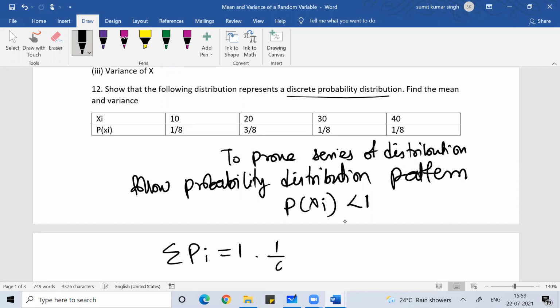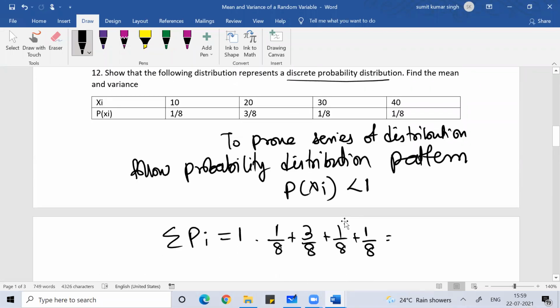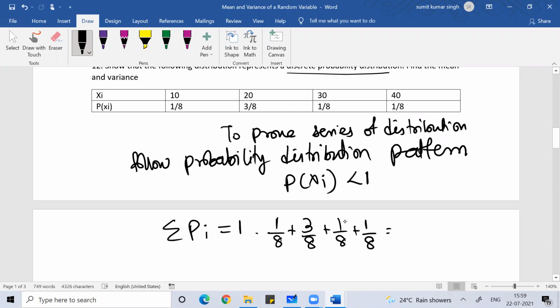So it's 1 by 8 plus 3 by 8 plus 1 by 8 plus 1 by 8. You can see the total sum of probability should be equal to... this is 3, 4, 5, 6. This is 6 by 8. This is not 8 by 8. It is supposed to be 8 by 8. So if this is not 8 by 8, that means it does not follow a probability distribution.